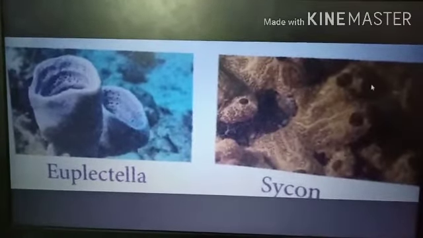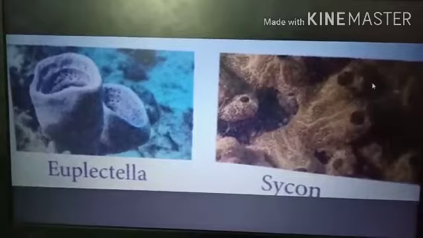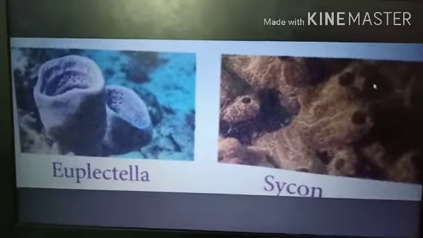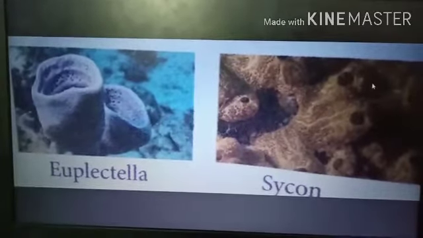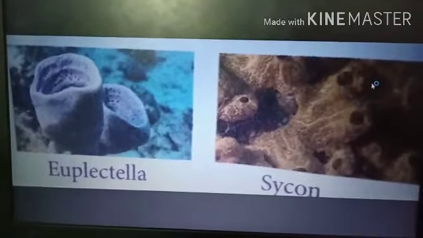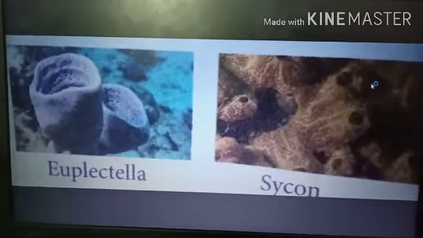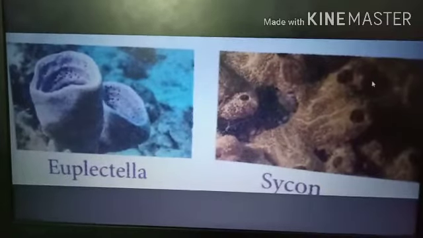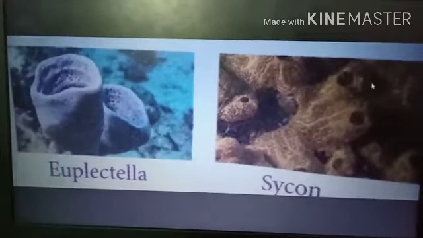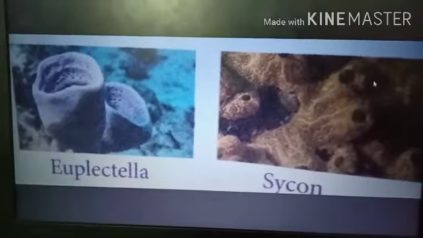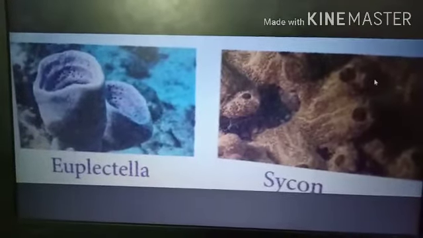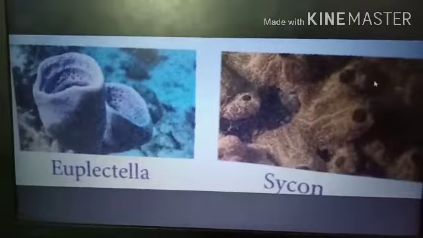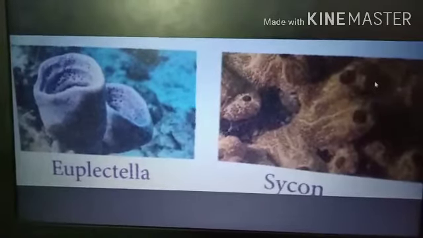These are multicellular, non-motile aquatic organisms. Motile means moving. It cannot move, so it is called a non-motile aquatic organism, commonly called sponges. They exhibit a cellular grade of organization. It does not go to tissue formation. It remains only at the cell level.